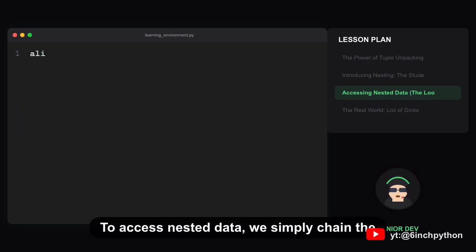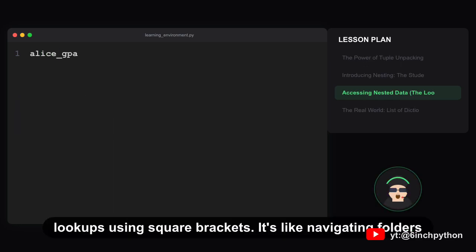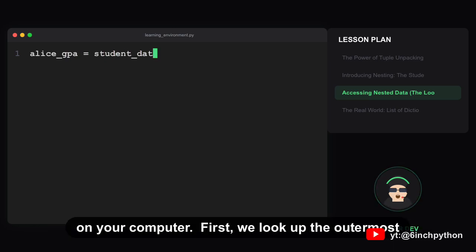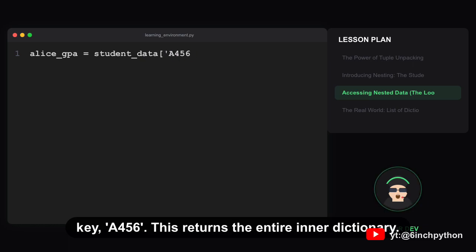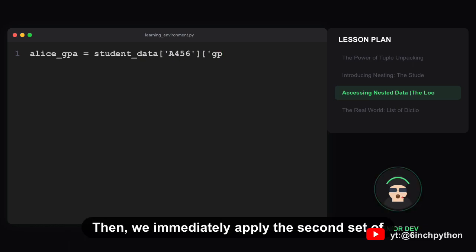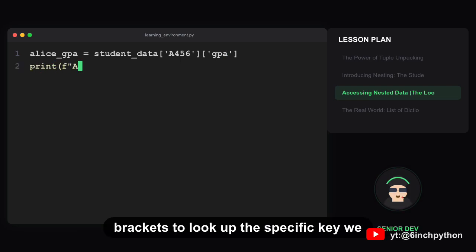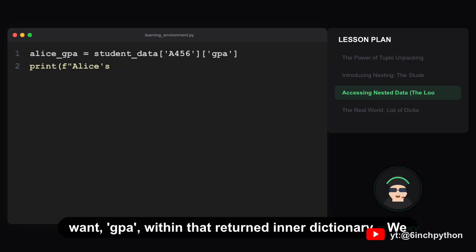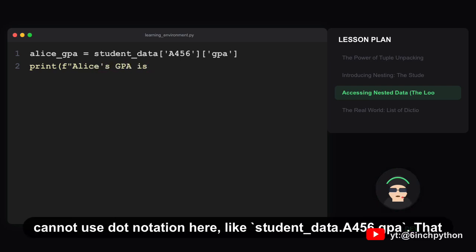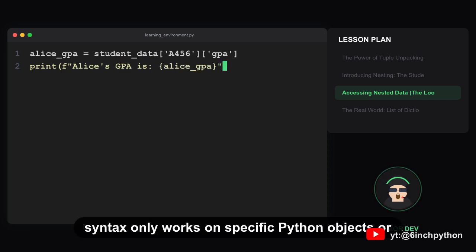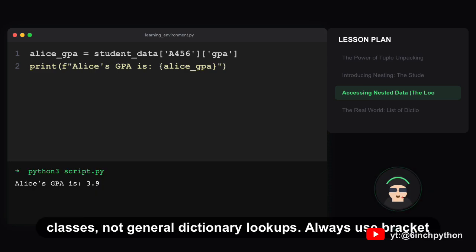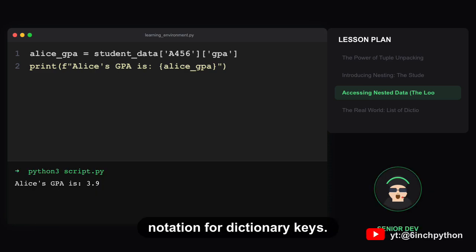To access nested data, we simply chain the lookups using square brackets. It's like navigating folders on your computer. First, we look up the outermost key, A456. This returns the entire inner dictionary. Then, we immediately apply the second set of brackets to look up the specific key we want, GPA, within that returned inner dictionary. We cannot use dot notation here, like studentdata.a456.gpa. That syntax only works on specific Python objects or classes, not general dictionary lookups. Always use bracket notation for dictionary keys.